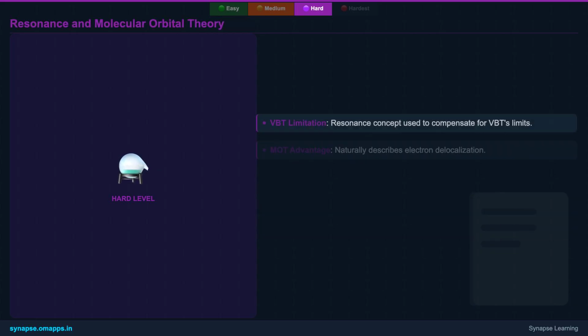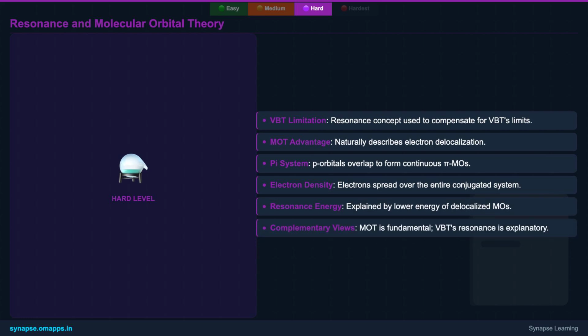While valence bond theory introduces resonance as a conceptual tool to explain electron delocalization, molecular orbital theory provides a more fundamental and quantitative perspective. In VBT, resonance structures are used to compensate for the theory's limitation in describing delocalized electrons. However, MOT inherently accounts for delocalization.